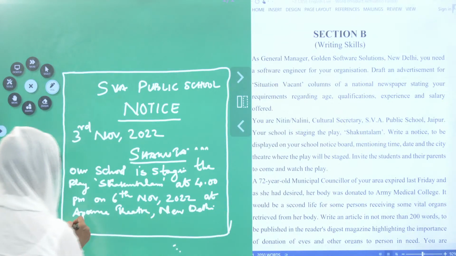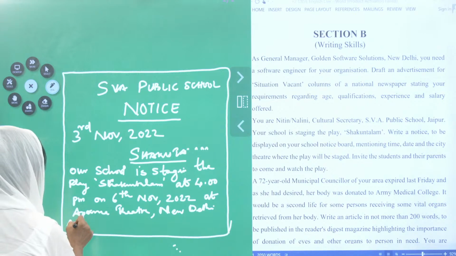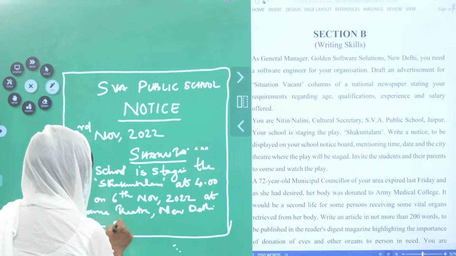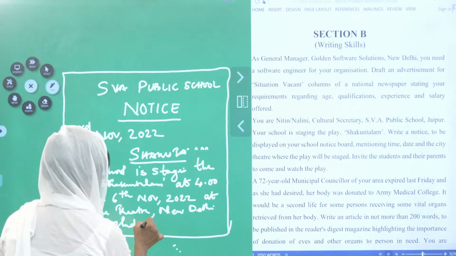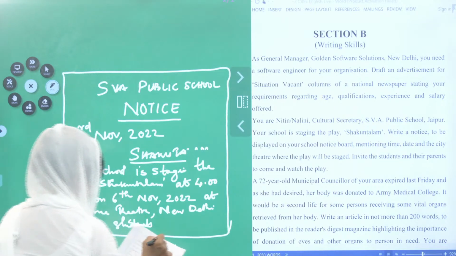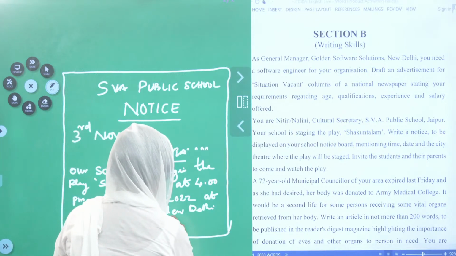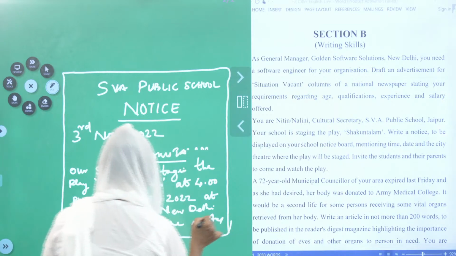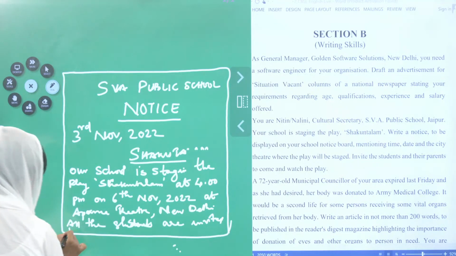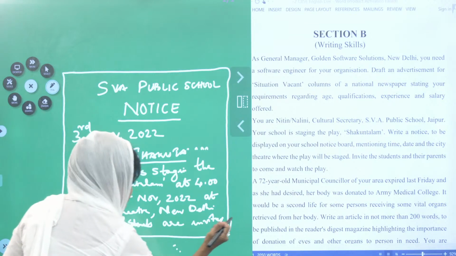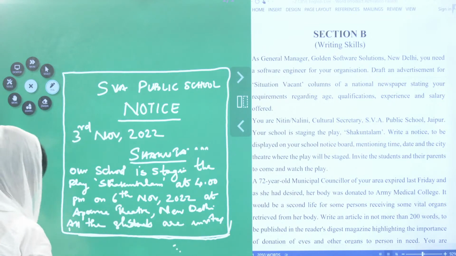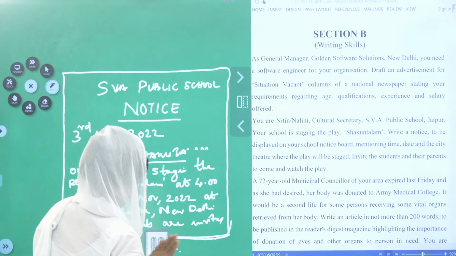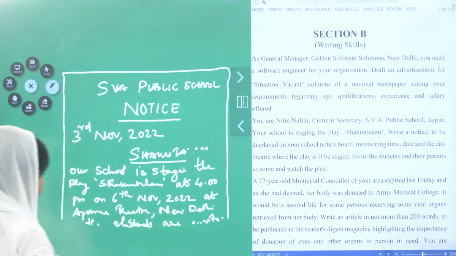Now next line, all the students are invited to come along. I am not sure whether you can see this.